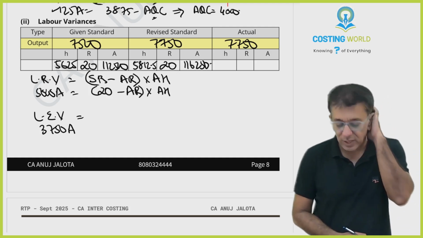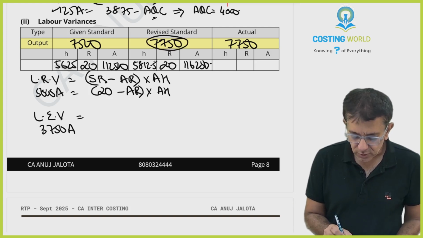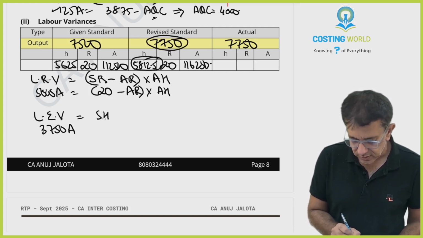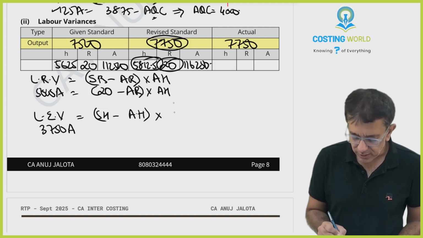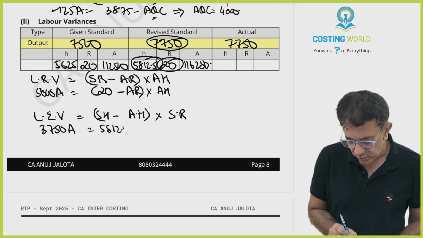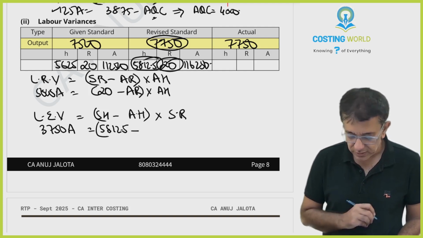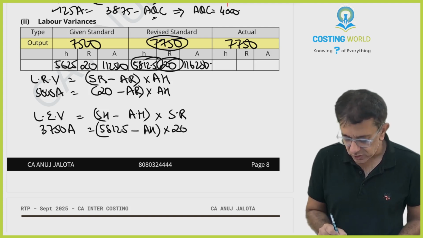Let's try computing labor efficiency variance. For 7,750 units, you should have taken how many hours? So standard hours. How many hours did you take? Actual hours multiplied by standard rate. So 5,812.5 minus actual hours, which we don't know, but standard rate is 20.